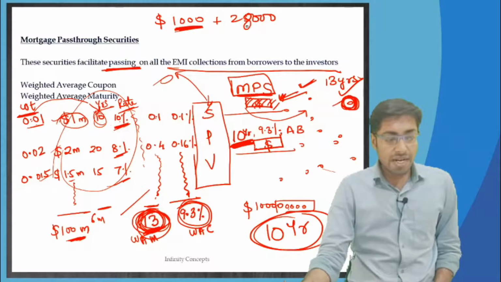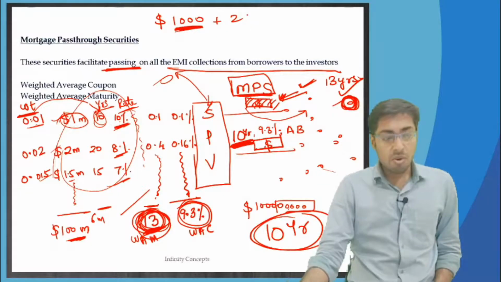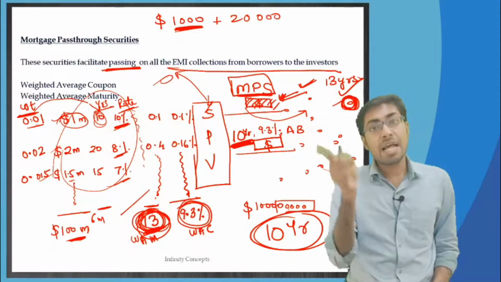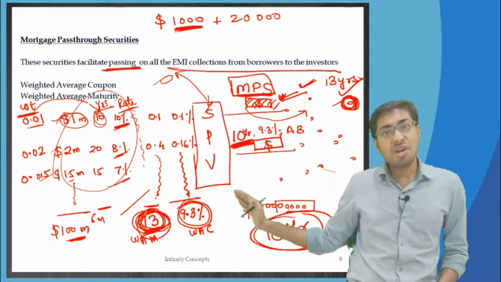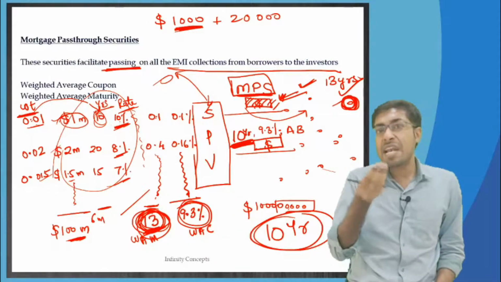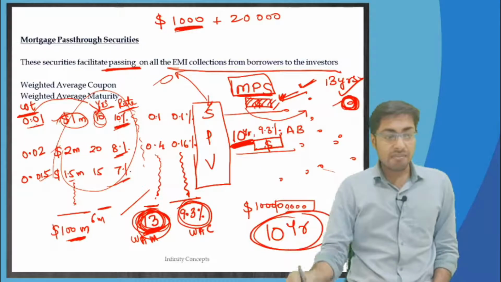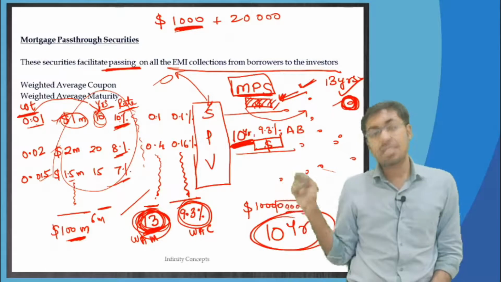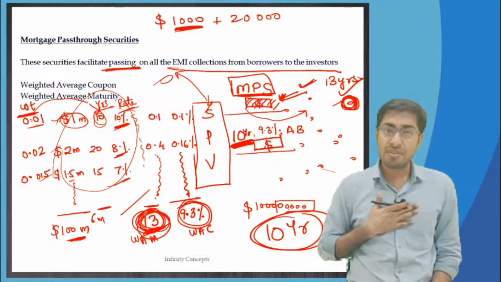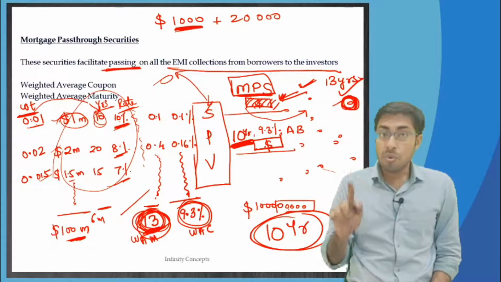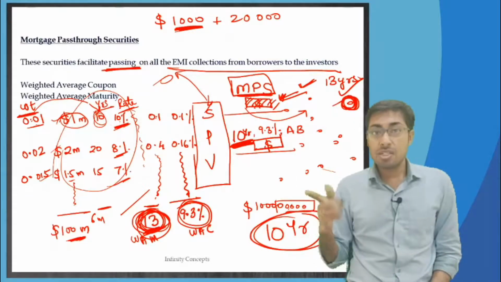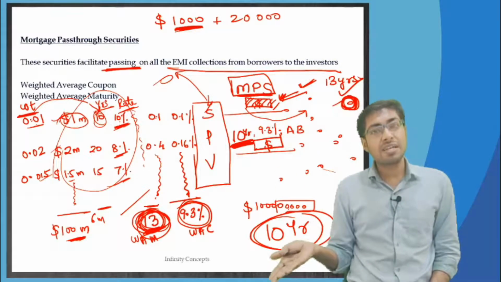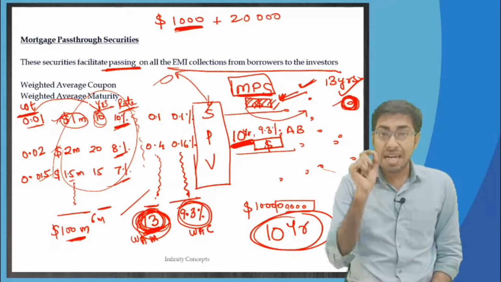Or else, instead of the $25,000 which I had expected, only $20,000 comes. People are prepaying, no doubt, but they are prepaying less than what I had forecasted, and therefore instead of 10 years, maybe it will take 10.5 or 11 years, not 13 years. If they don't pay anything, then it would become 13 years, but they are prepaying only $20,000. I had forecasted $25,000, and therefore this will lead to extension risk. Now it will take 10.5 or 11 years instead of 10. This is what your prepayment risk is.